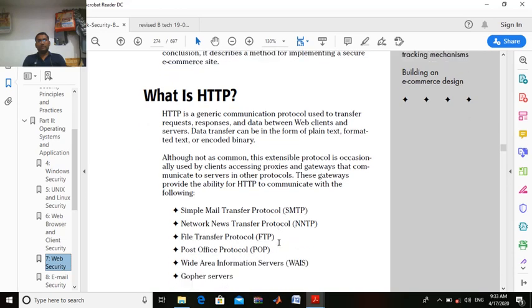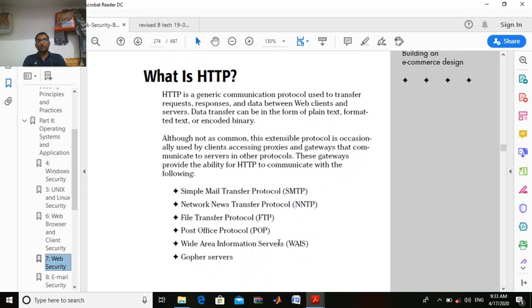Where is it used and why is it used? To transfer your mail, to transfer something on the network, like network news transfer, to transfer your news, your mail, your file. Then there we have Post Office Protocol, that is POP. This post office protocol nowadays we use with SMTP, that means with our email ID.